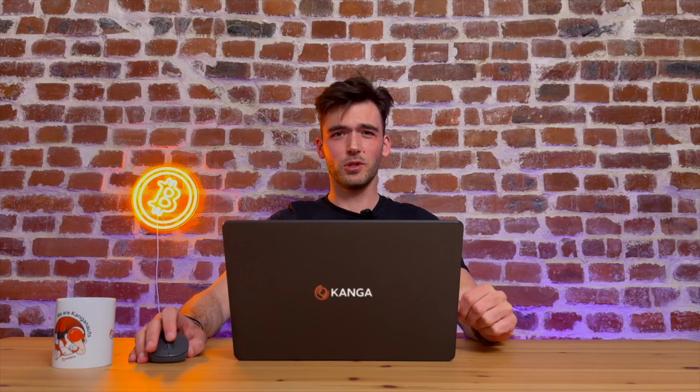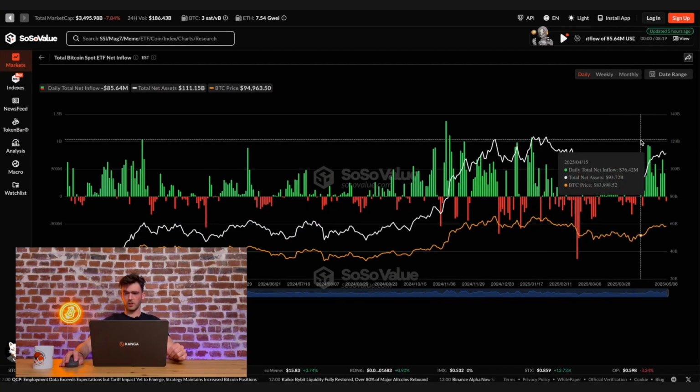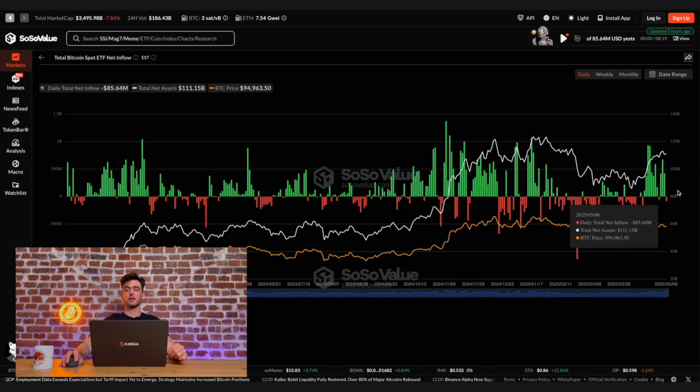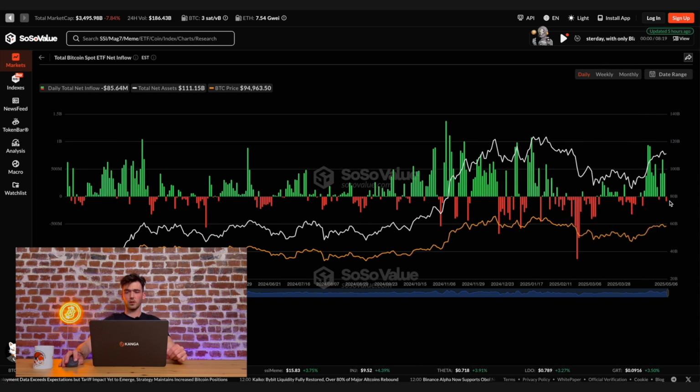So let's check what's happening with ETFs in the United States, and I have to admit it's looking bullish. It's very bullish because we're consistently seeing very high green volume bars, which indicate that the inflows are positive and that buying is ongoing. Of course, there are some small red bars, slight sell-offs, but they are not significant.